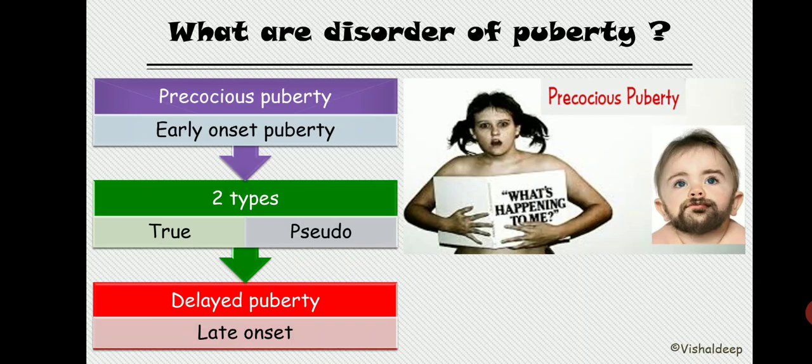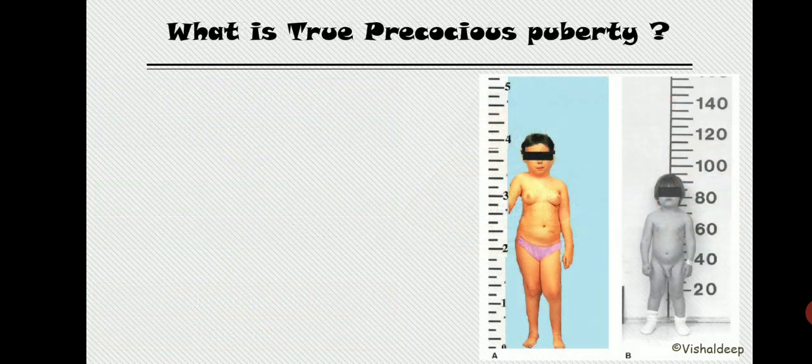True precocious puberty. What is true precocious puberty? It means that puberty is present with all its characteristics, but it is early. Got it? So what happens in normal puberty? There is increased GnRH, which leads to increased FSH and LH, which ultimately lead to gametogenesis and secondary sexual characters.